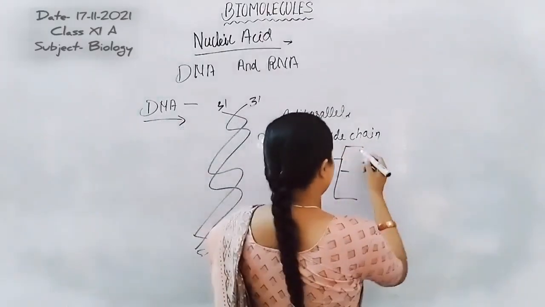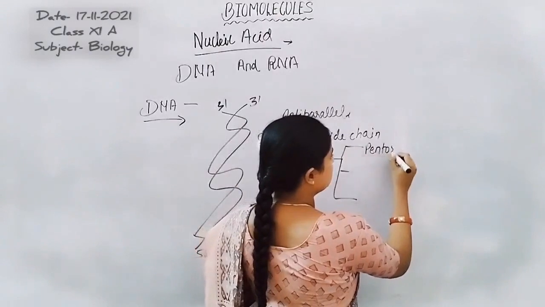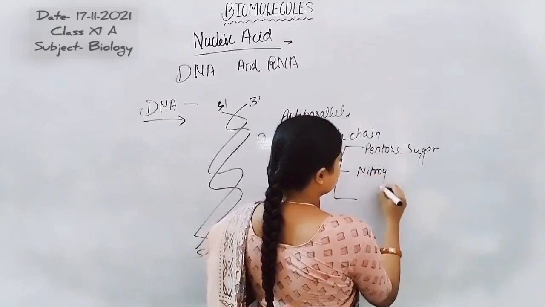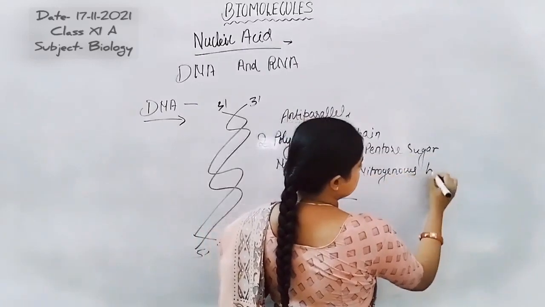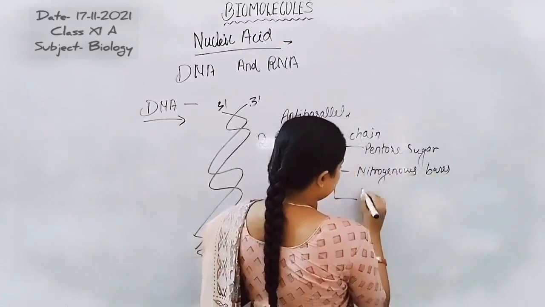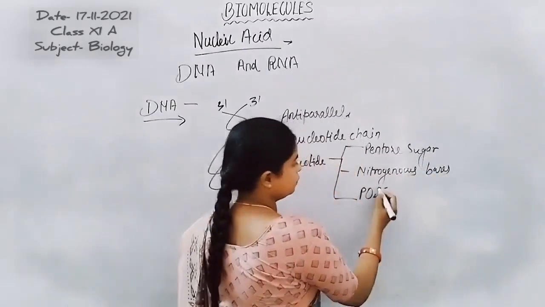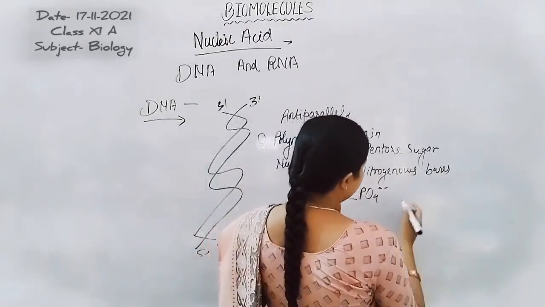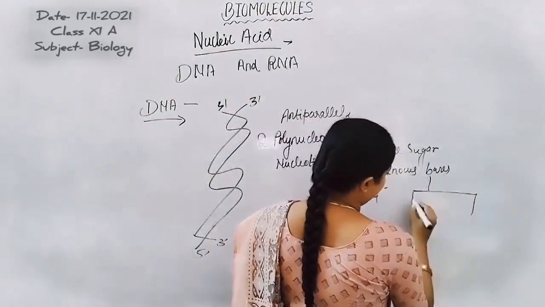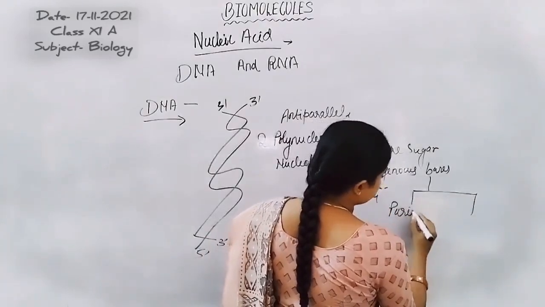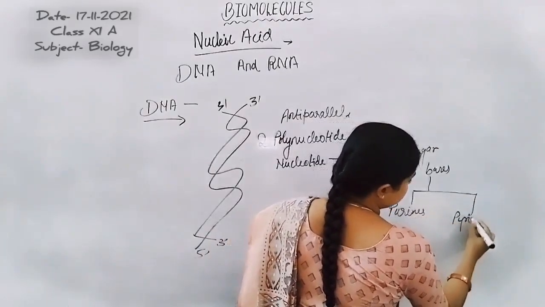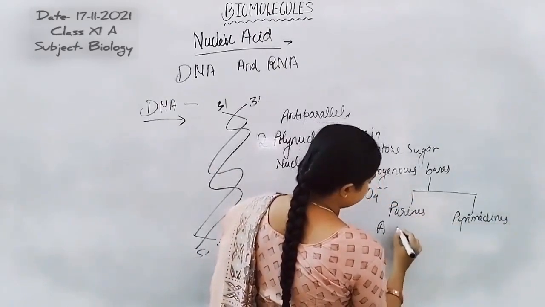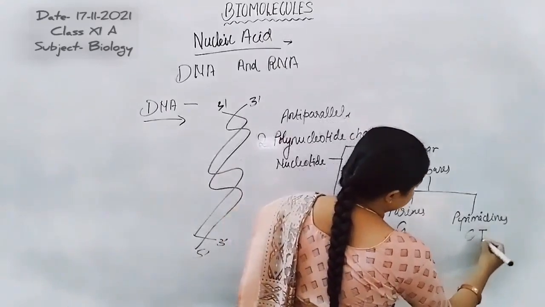These components are pentose sugar, nitrogenous bases, and phosphate. Phosphate group is present. Now, nitrogenous bases are of two types: purines and pyrimidines. Purines are adenine and guanine, and pyrimidines are cytosine and thymine.